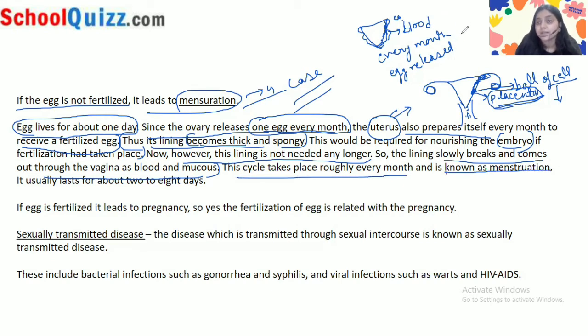Suppose the egg is fertilized, then this lining will help the embryo to implant, okay? And if the egg is not fertilized, the uterus which makes the lining thick and spongy, this lining will be released every month. So this is a cycle, a kind of cycle which happens every month. It usually lasts for about 2 to 8 days. Some girls have 2 days, some girls have 4 days, some girls even have 8 days. Okay, so this is the menstruation cycle, right?